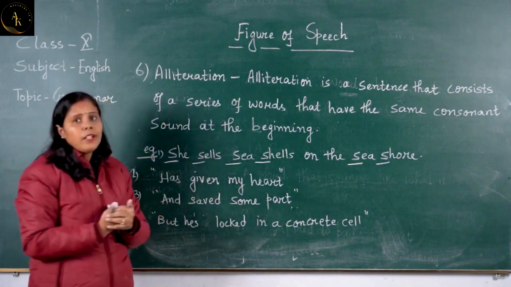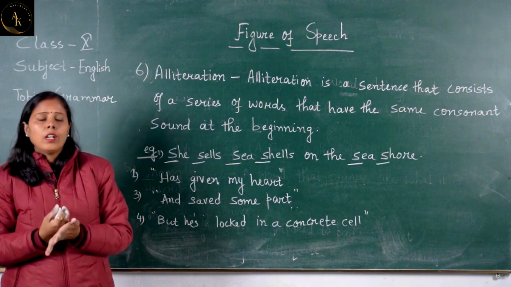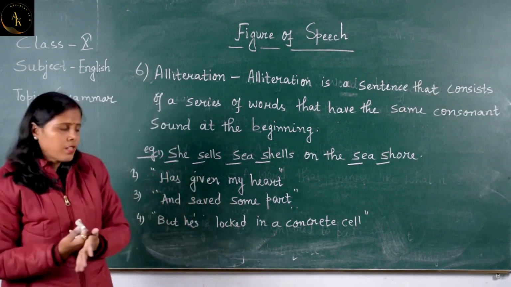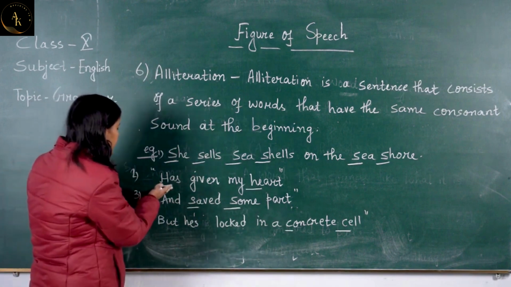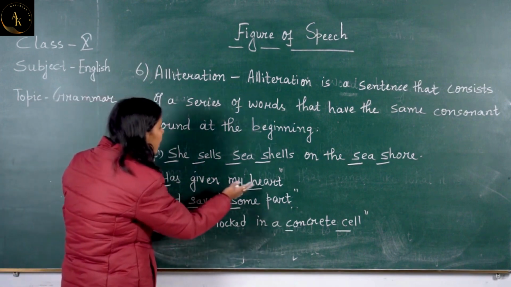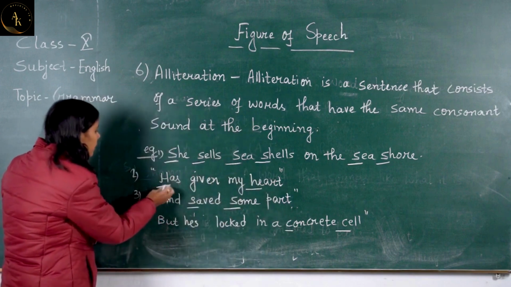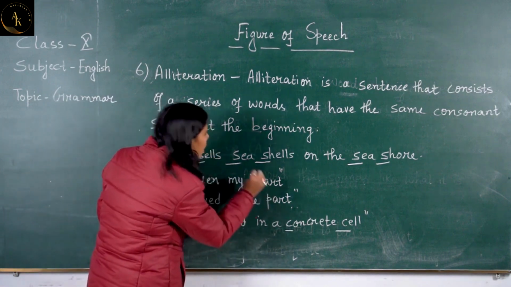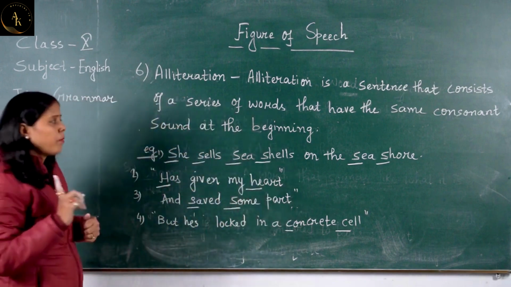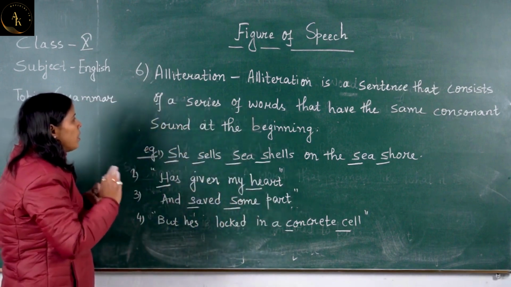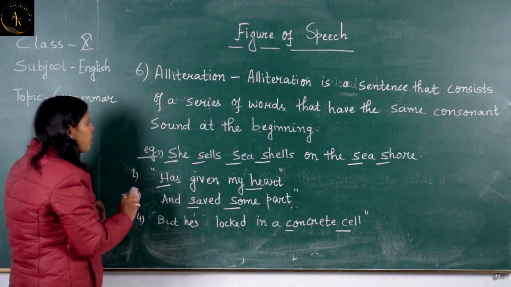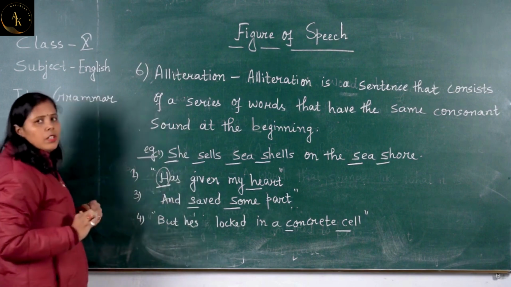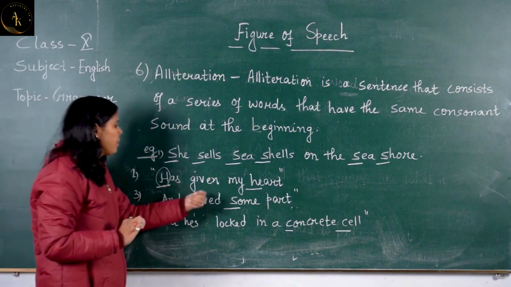दूसरा example, again I will take it from your textbook, the poem that is Dust of Snow, written by Robert Frost. यहाँ पे हम देखते हैं the sentence is like this: has given my heart. Has the consonant sound H in has and then consonant sound H in heart. And one thing you must remember, that consonant sound should be at the beginning of the word. Clear? So has given my heart.